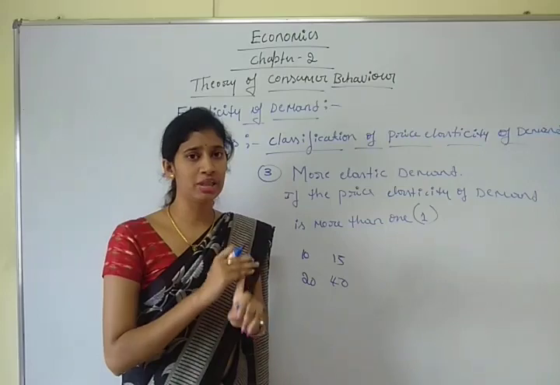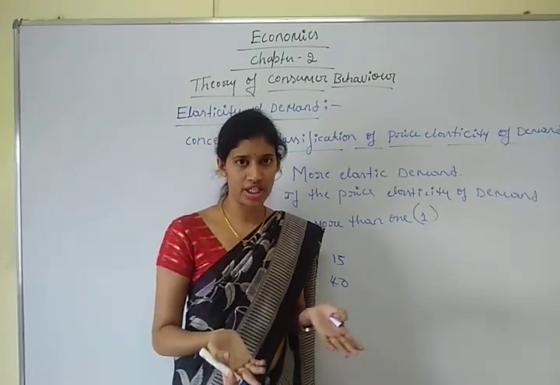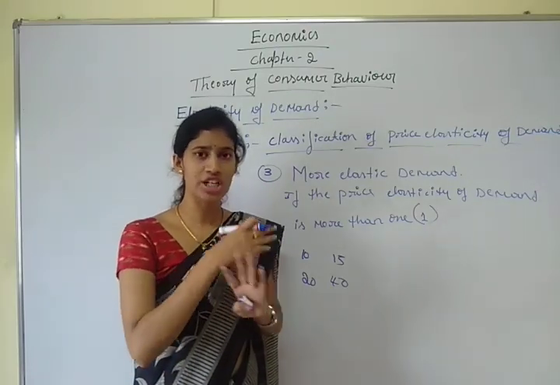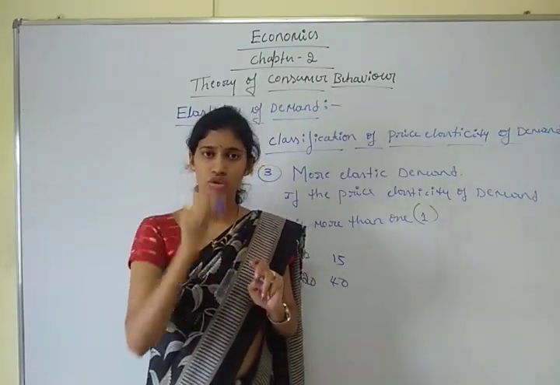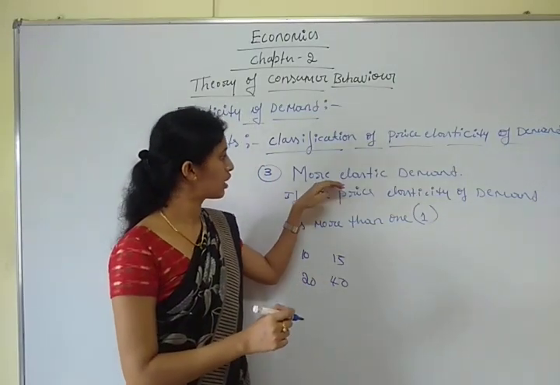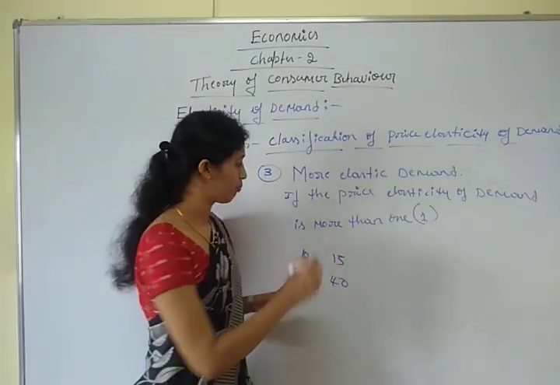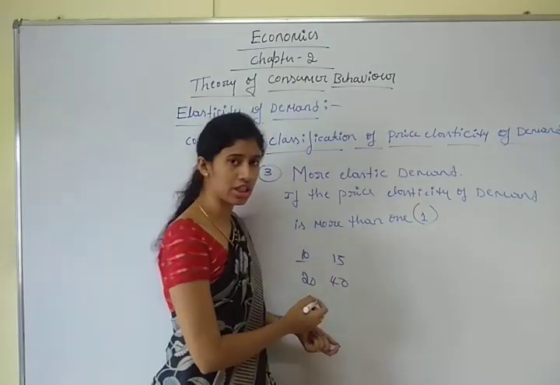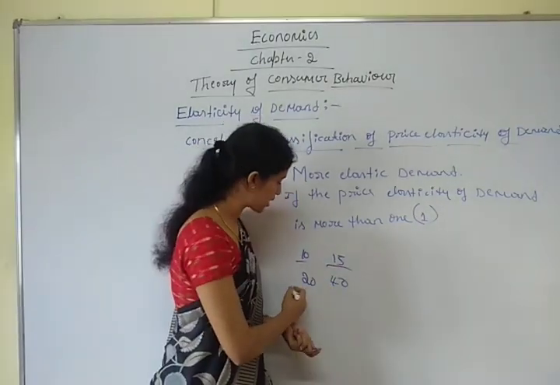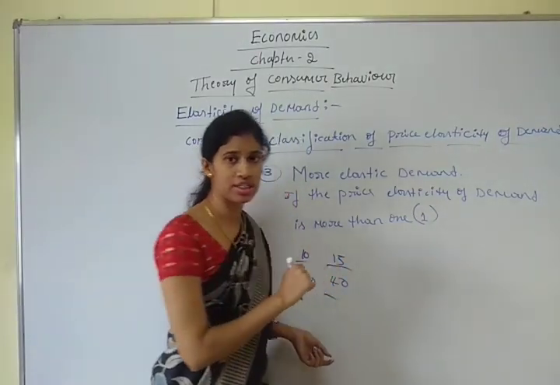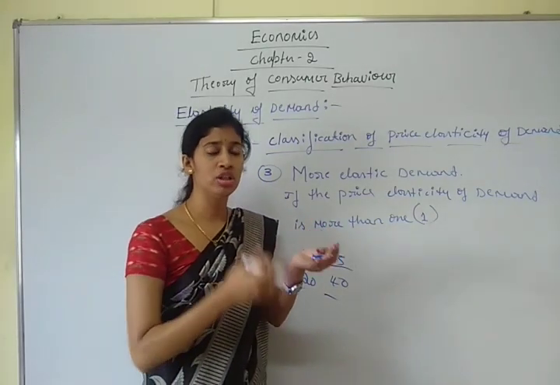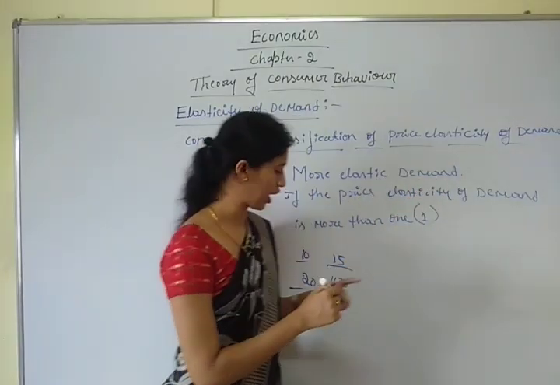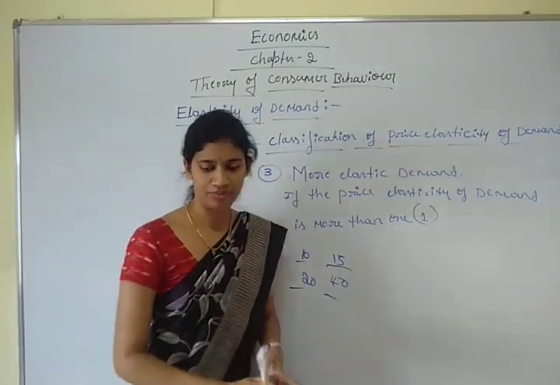Okay, in the first one the demand changed infinitely, I mean unlimited changes. In the second classification the change in demand is zero. Whatever change in price, there is no change in demand, it is vertical. In the third classification, demand changes more than the price, more than 1. If price changes by 10%, demand changes by 15%. If price changes by 20%, demand changes by 40%. So if demand changes more than price, that is called the more elastic demand. Understood? Okay. It can be explained with the help of the diagram.